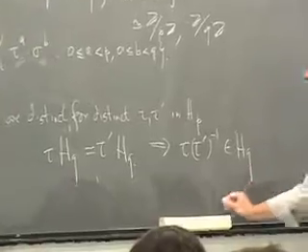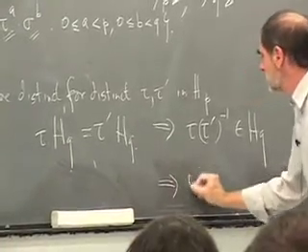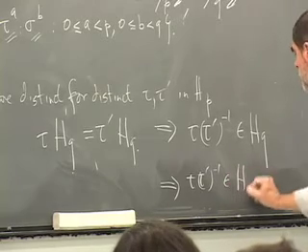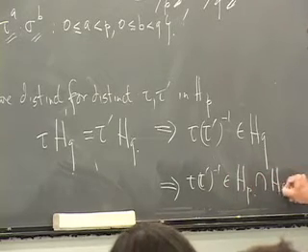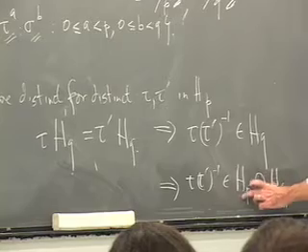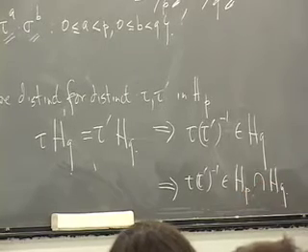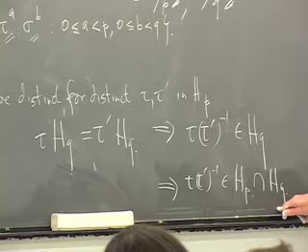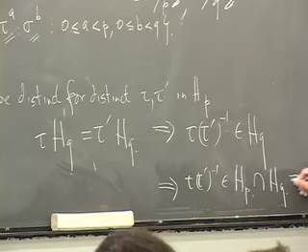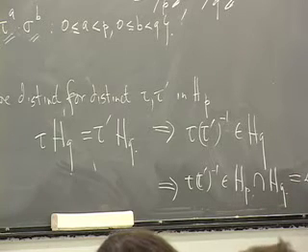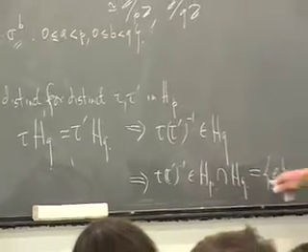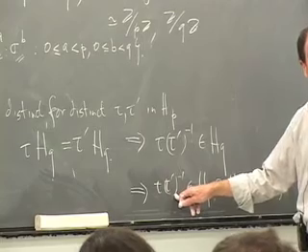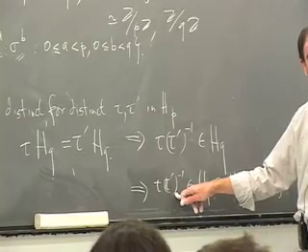Which would imply that this element tau, tau prime inverse was in the intersection of HP and HQ. And the intersection of HP and HQ is a subgroup of both of them, so has order dividing P, but also has order dividing Q. And the only number that divides both P and Q is 1. So the intersection of these two groups is the identity. So if we had the equality of these two cosets, this element has to be the identity. In other words, we have to have the equality of elements in HP.